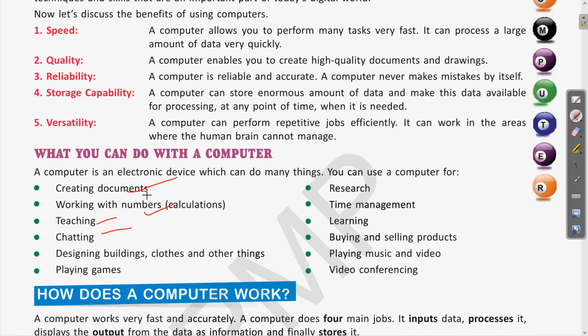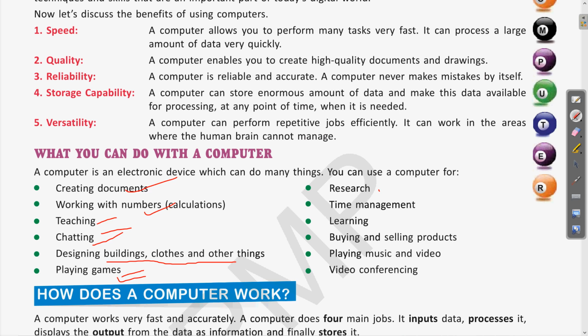You can use the computer to write documents, and to work on numbers for performing calculations. Then for teaching purposes, as we are using right now, we can use the computer for communication, to chat, and to send email. So these are all the areas. Then in manufacturing, garments, clothes and various other items are manufactured with the help of computers. As you play online games using different software, that is also a use of the computer.